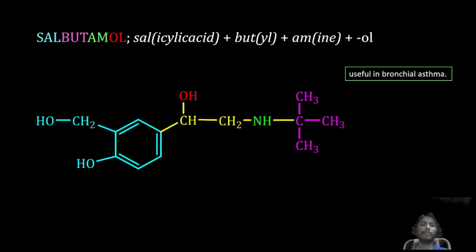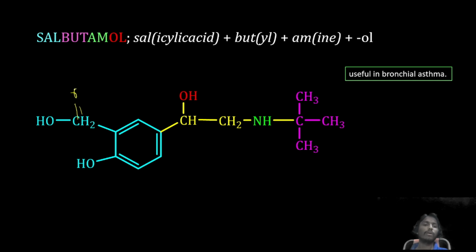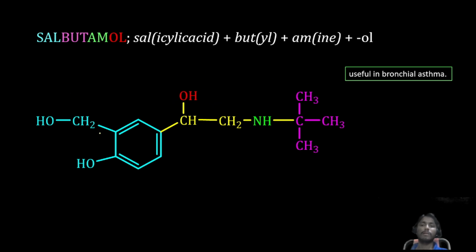Next, salbutamol. When it comes to salbutamol, it is a salicylic acid derivative. Here C double bond with oxygen will be there. Upon reduction it will give CH2 group. That's why salicylic acid is there. Next tertiary butyl is there, amine group is there, alcohol group is there, hence the name is salbutamol.